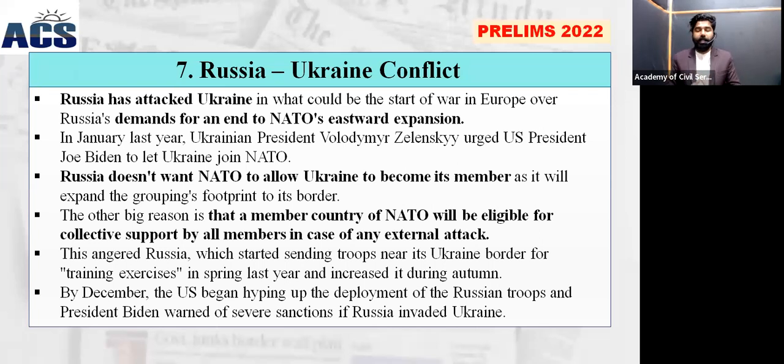It has an effect in the security context of Russia, because if all the bordering countries of Russia become members of NATO, then NATO assistance, especially in the field of military, will be given. With the assistance of NATO, it will affect the security of the nation, the security of Russia.